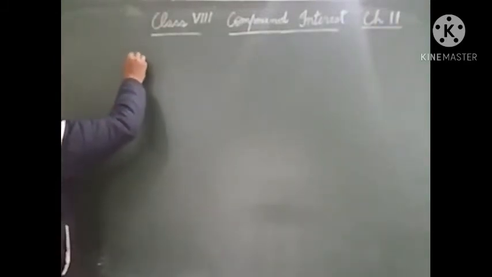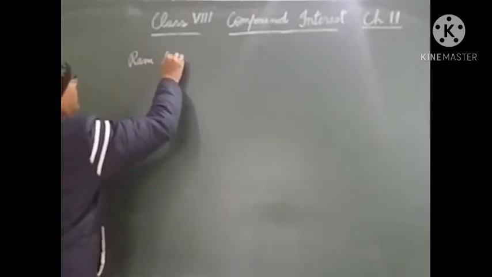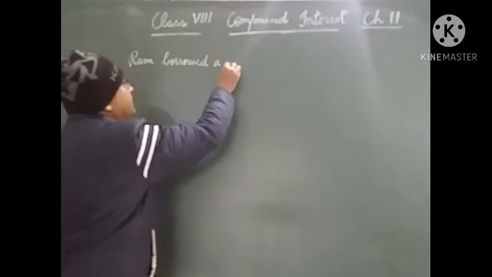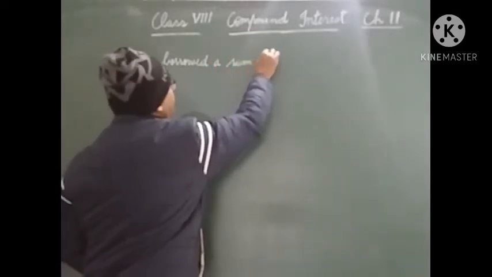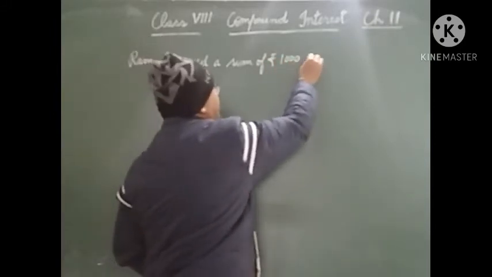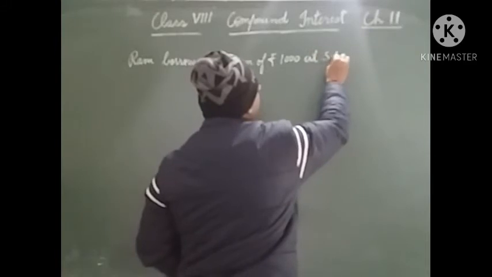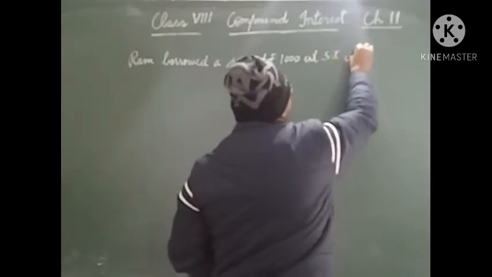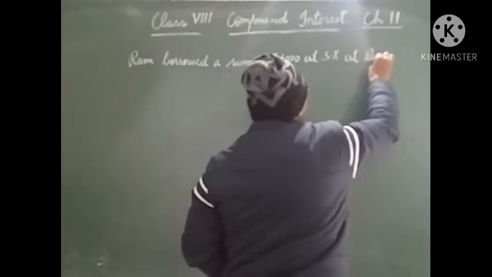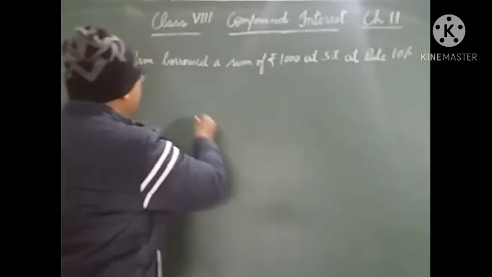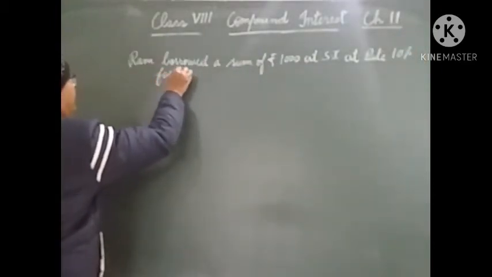Suppose Ram borrowed a sum of rupees 1000 at simple interest at the rate of, let's say, 10% for 5 years.